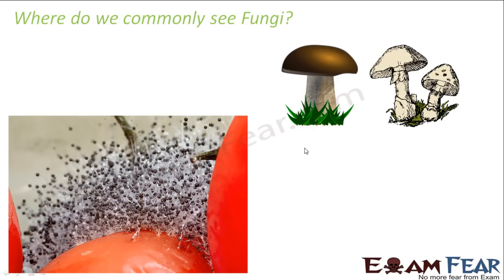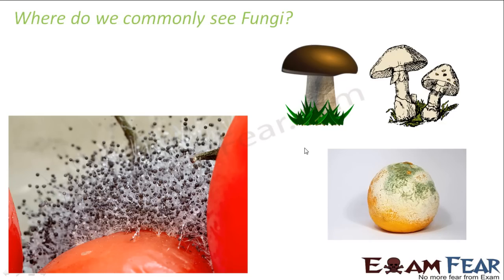Similarly, I think many of you must be having mushroom as a part of your food because it is considered edible. So what is this mushroom? Mushroom is nothing but a fungi. Similarly, a rotten orange, again, the orange color disappears and it gets covered with a creamish greenish color. So what is that growth which happens on the surface of the orange? That is nothing but fungi. So these are some of the fungi which is always present somewhere around us.